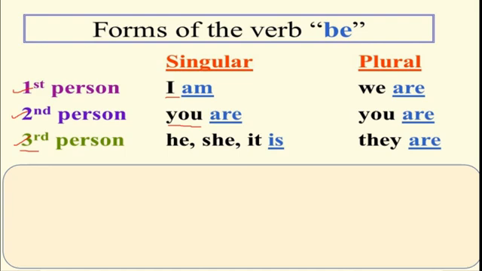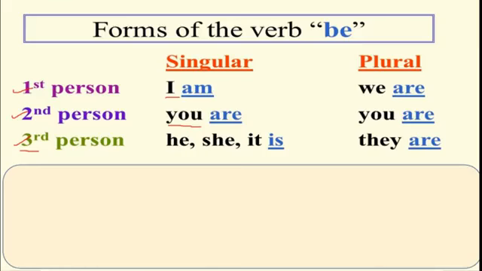Now in the singular, I am. The form which one we use here? I am. I am a teacher. Now if it is plural, so many teachers are there, then what they say? We are. We all are teachers. Right? In the second person, you are a teacher.